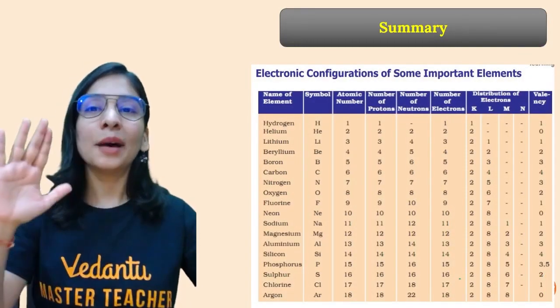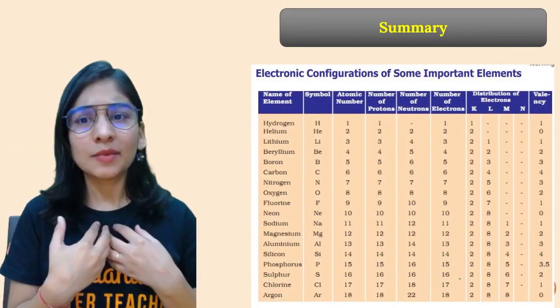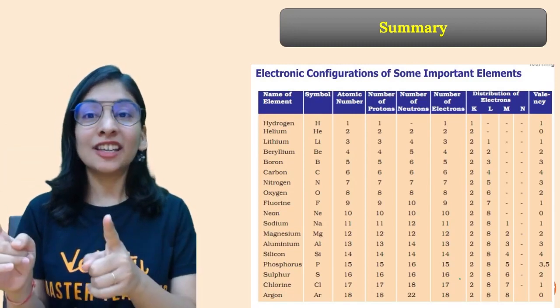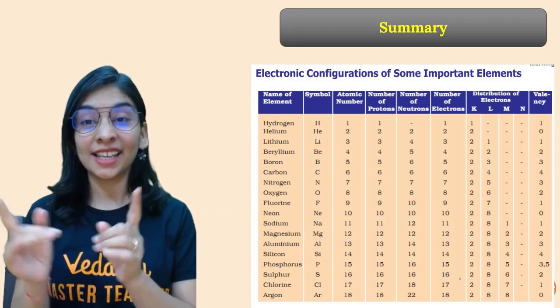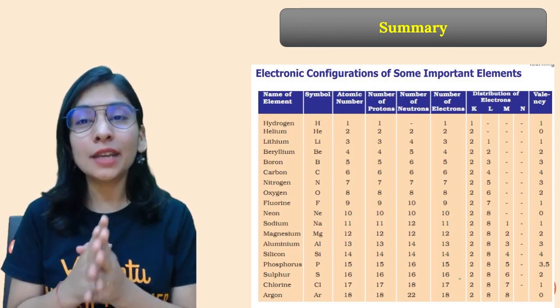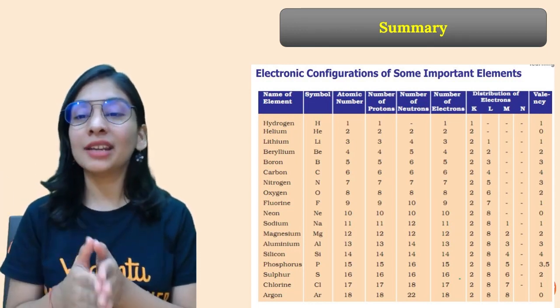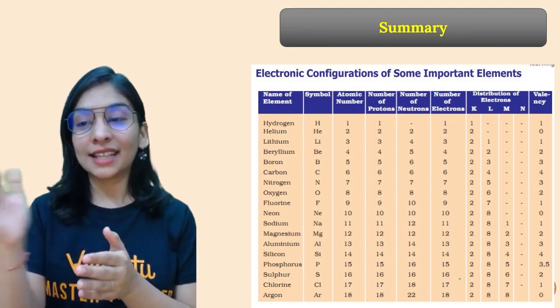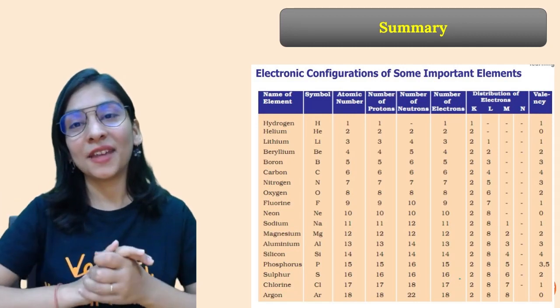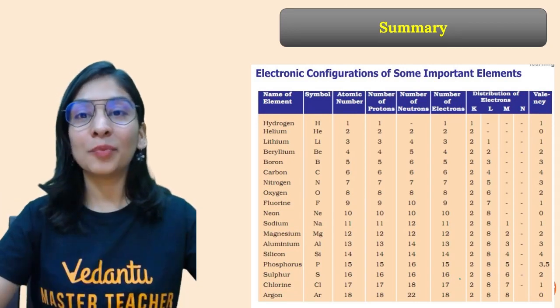So more of a summary, which we already know because ma'am told you. So take a screenshot of the same too. This is a table where every piece of information is written: atomic number, proton, neutron, electron, and if you know the electrons, their configuration is written, and then valency too. One table helping you the most.